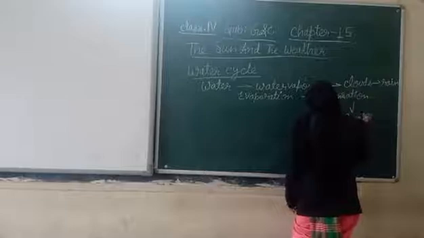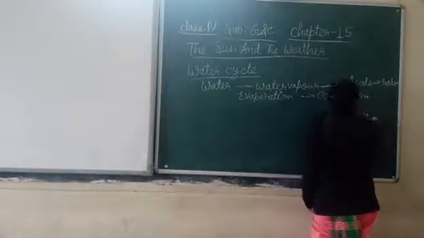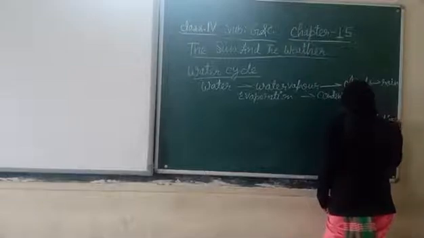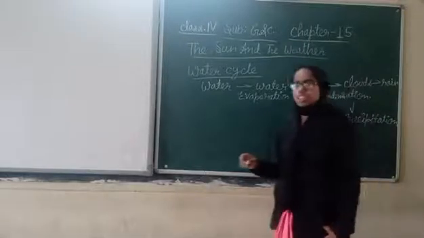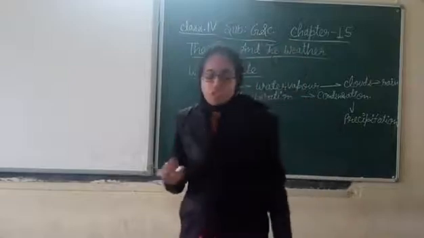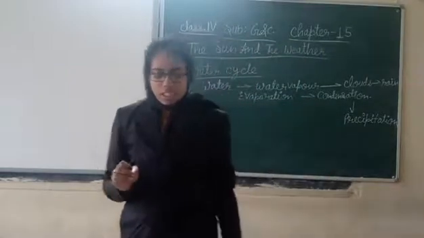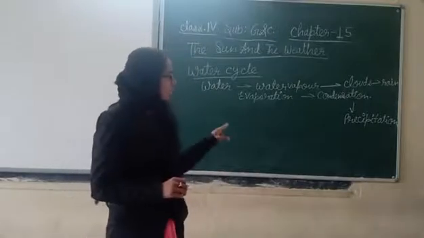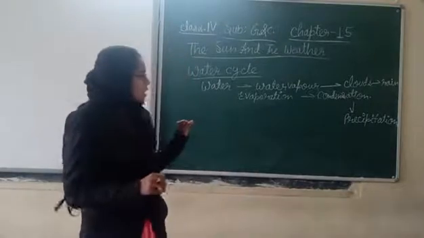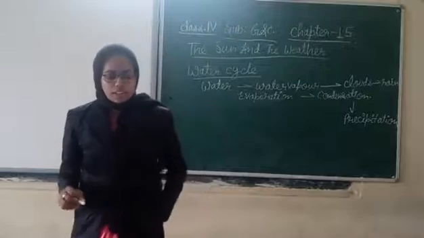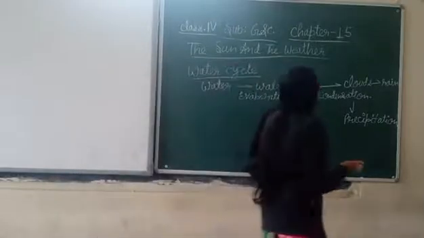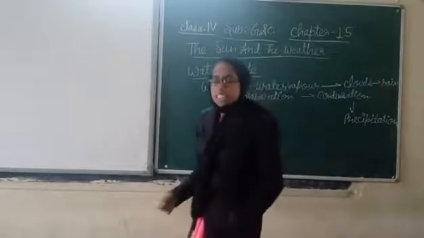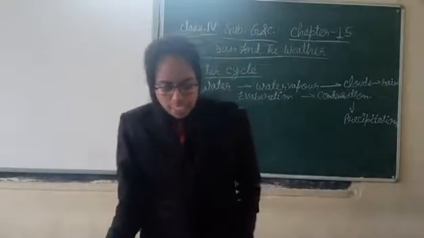These are the three processes involved in order to maintain the water cycle in nature. This process of evaporation, condensation and precipitation goes on continuously in nature, and it is collectively called the water cycle.